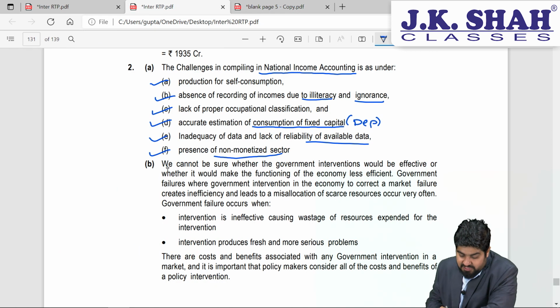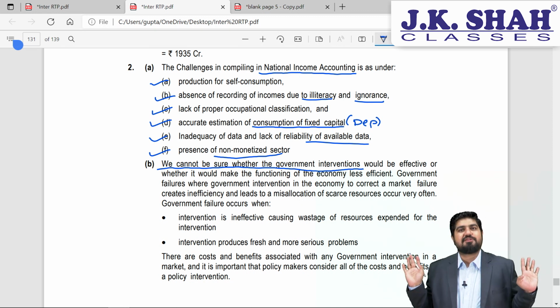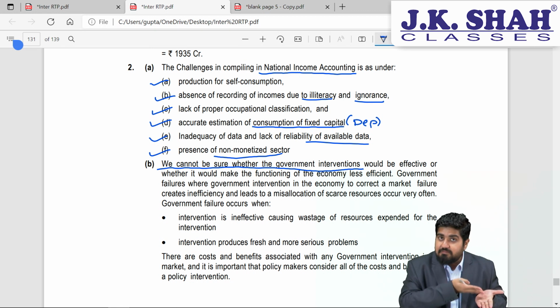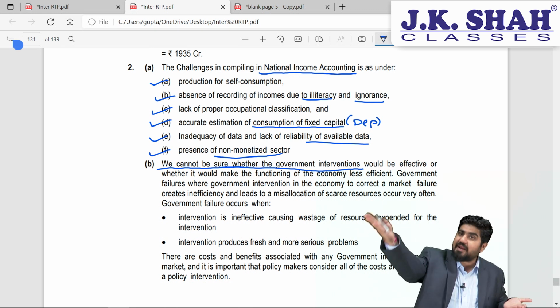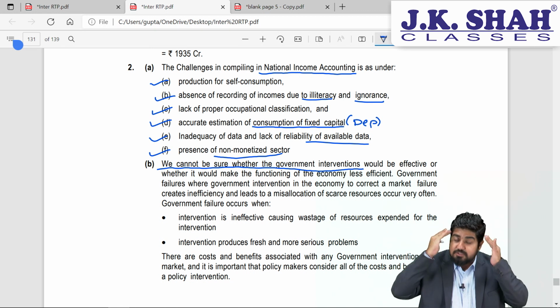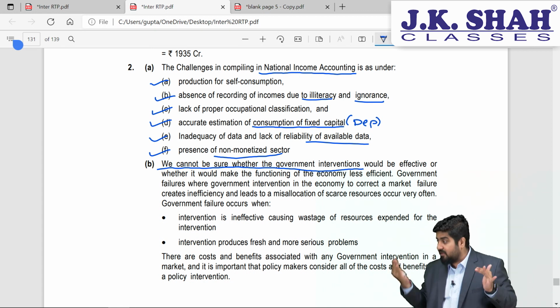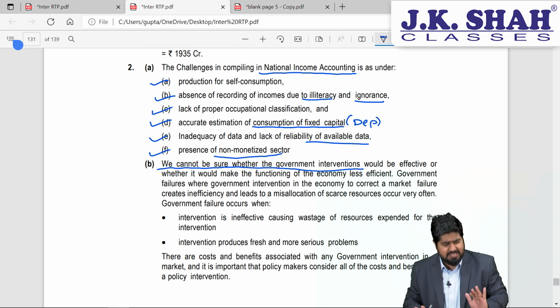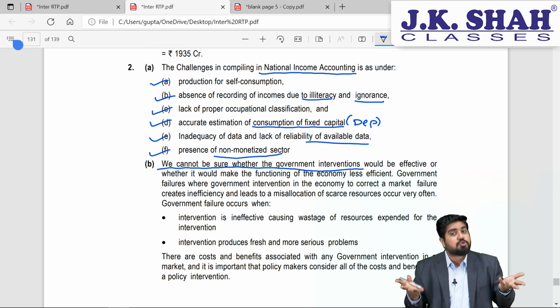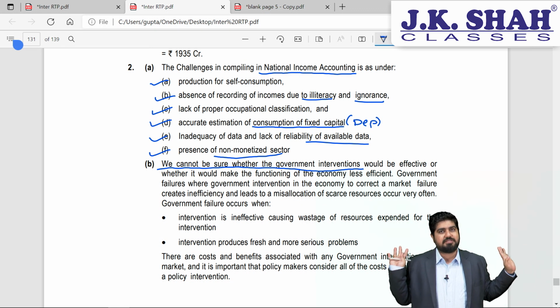See this. We cannot be sure whether the government intervention would be effective or whether it would make the functioning of the economy less efficient. Because many a time even government companies are part and parcel of what results in market failure. So the reason for market failure can also be government entities. So how can you say that if government intervenes, it will reduce the market failure? It might subside, yes, but it might also be the reason for market failure. Both possibilities are there and we cannot evade that possibility.